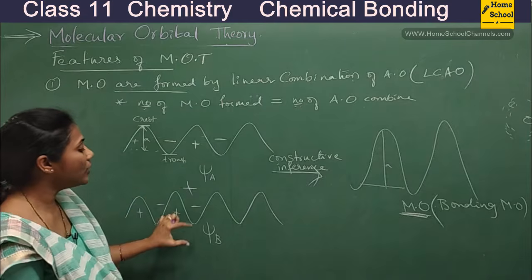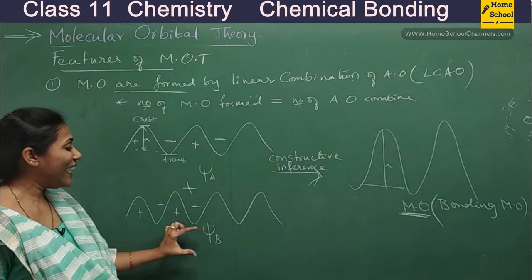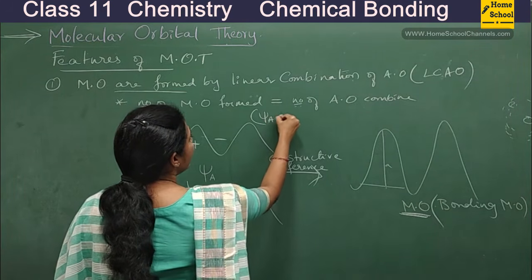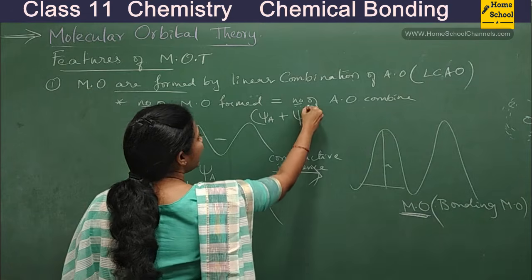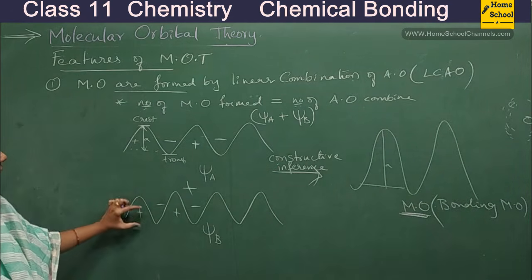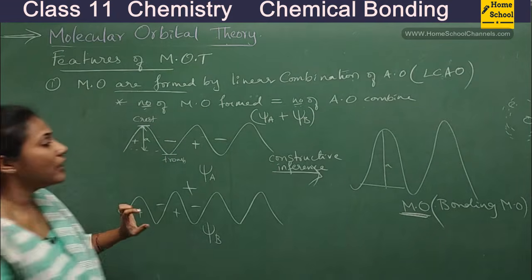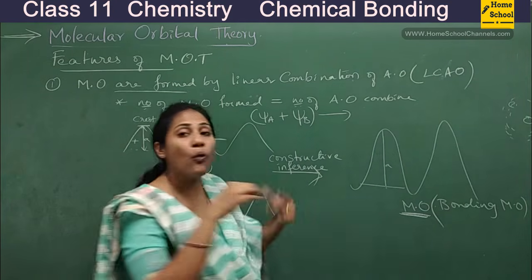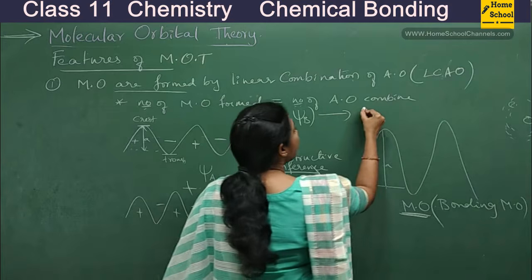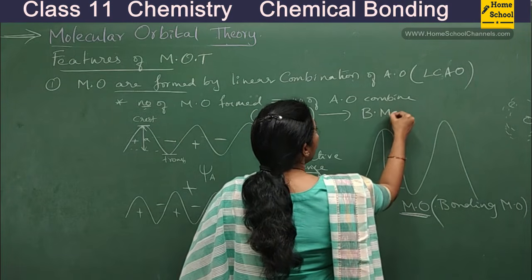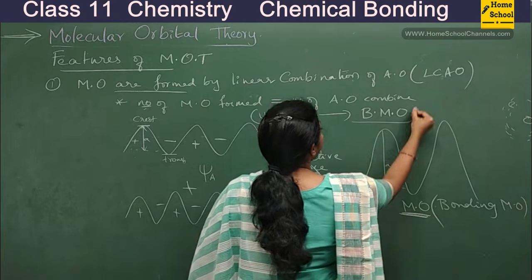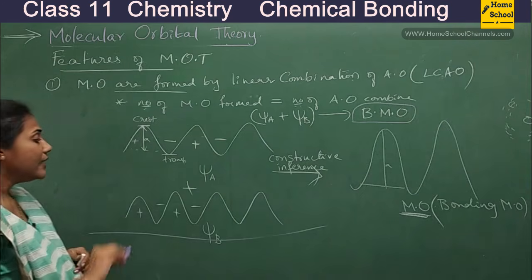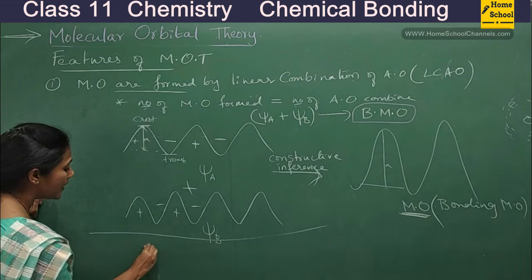So when psi A is added with psi B, addition means crest falling on crest, trough falling on trough. Addition of two electron waves always gives you a bonding molecular orbital. This is very, very important to understand, guys. So this is one way of addition. Now let's see the other way.